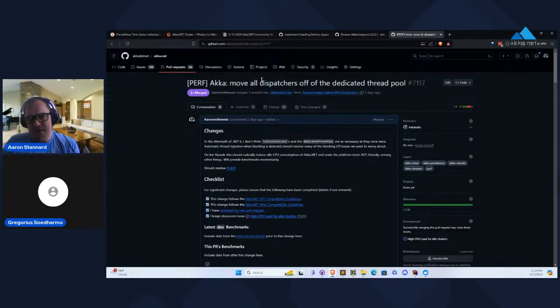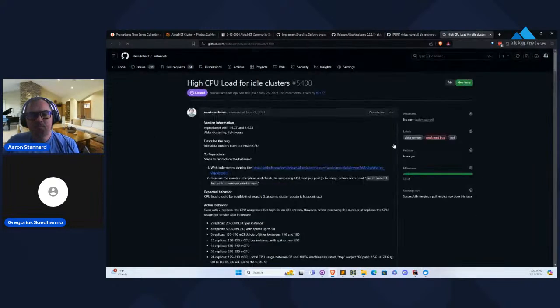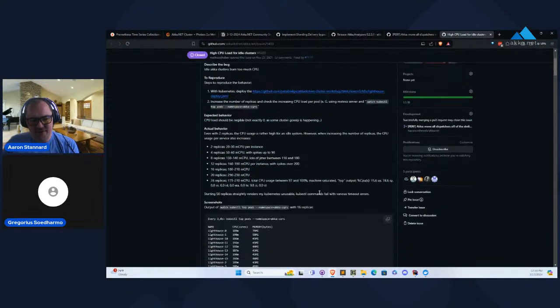As a result, people would report, like this issue from 2021 here, relatively high CPU load for idle clusters. I've been able to reproduce this myself, where I would spin up a 400 node or 200 node Akka.NET cluster on Kubernetes, and using the normal dedicated thread pool, you'd see 80% CPU utilization when there was no traffic on the system.